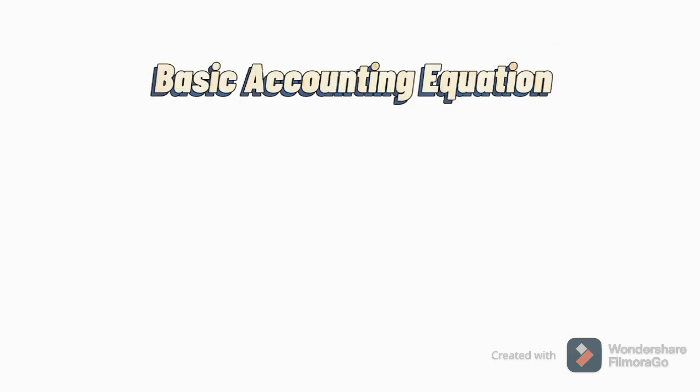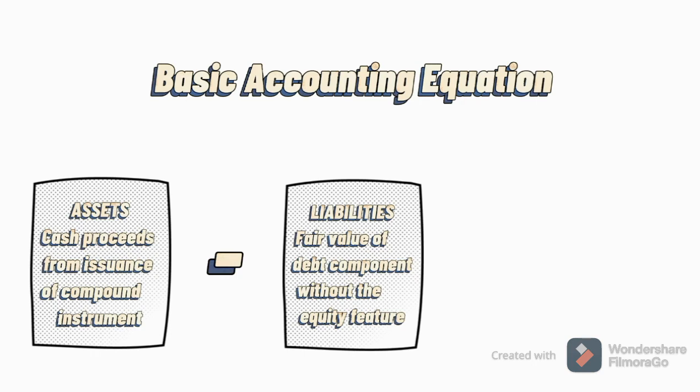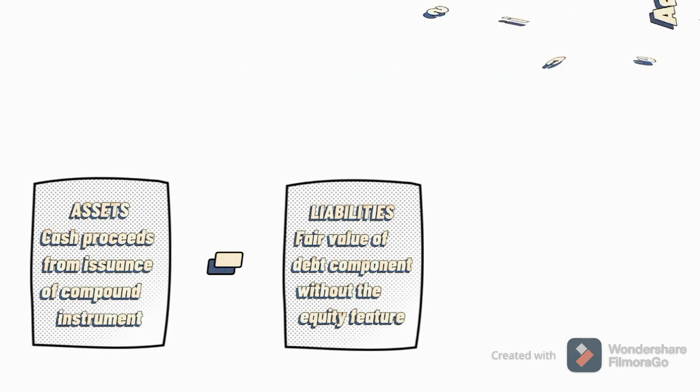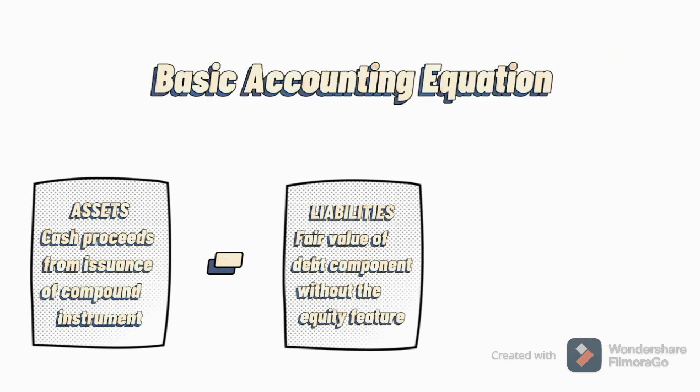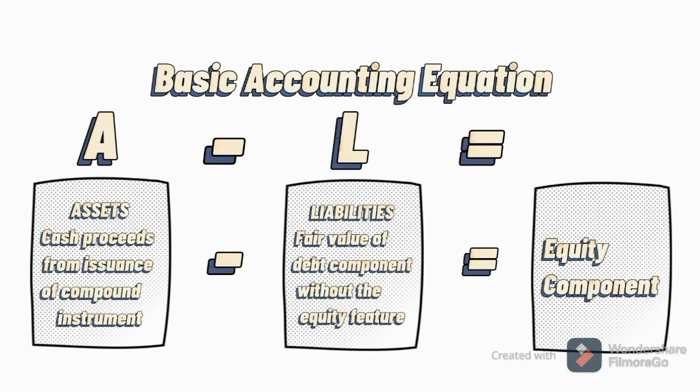Basic accounting equation: asset, which is the cash proceeds from issuance of the compound instrument, less liability, which is the fair value of the debt component without the equity features, equals the equity component. The basic accounting equation is simply ALE: assets less liabilities equals equity.